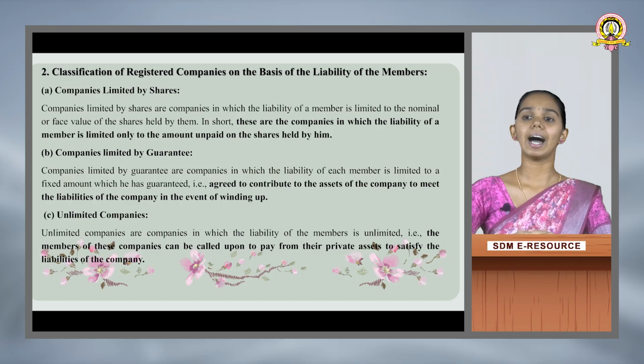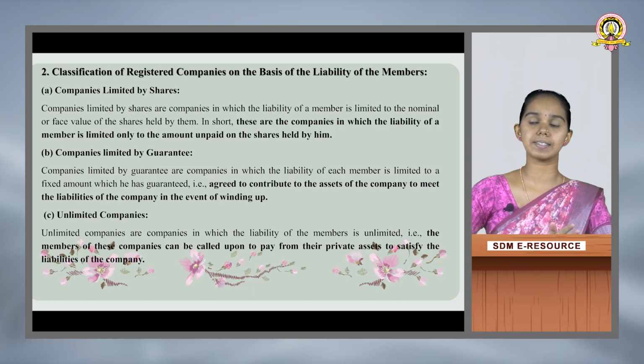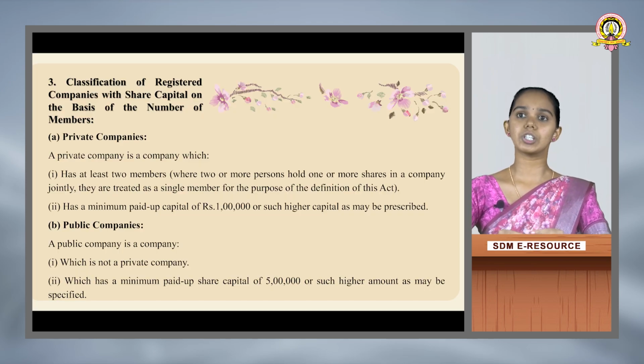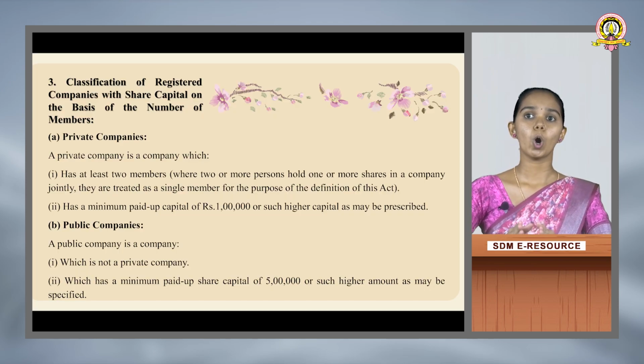And the third one is unlimited companies. Unlimited companies are those companies in which the liability of the members is unlimited. That means the members of these companies can be called upon to pay from their private assets to satisfy the liabilities of the company. The third classification is classification of registered companies with share capital on the basis of number of members. Here we have two types of companies: private companies and public companies.